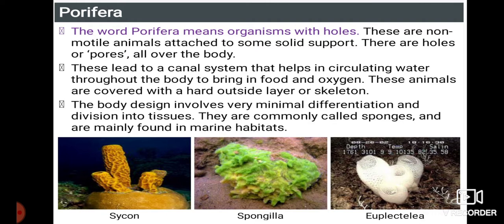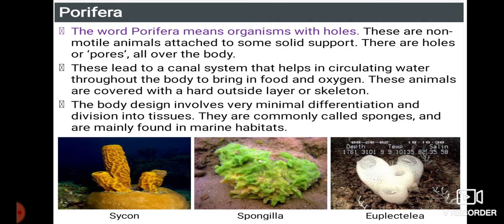The word porifera means organisms with holes. You can see in the picture there are a number of holes. These are non-motile organisms attached to some solid support. These are holes or pores all over the body. The pores lead to the canal system that helps in circulating water throughout the body, bringing in food and oxygen.